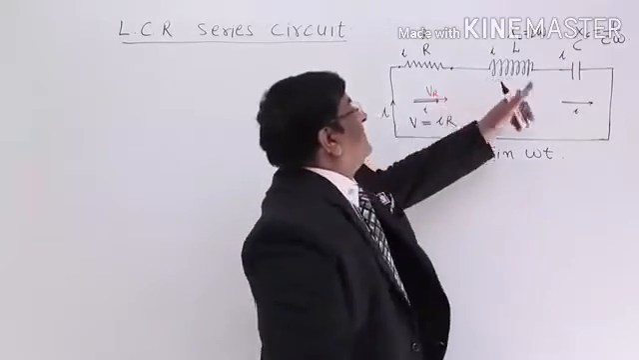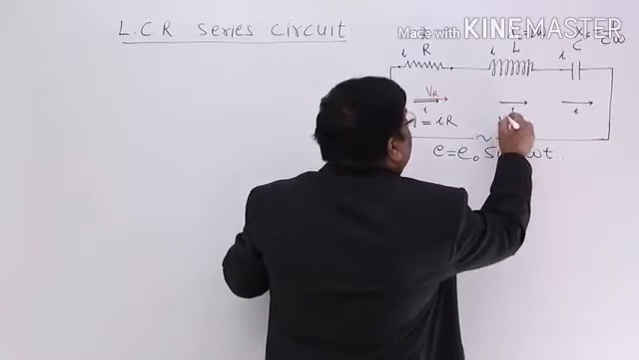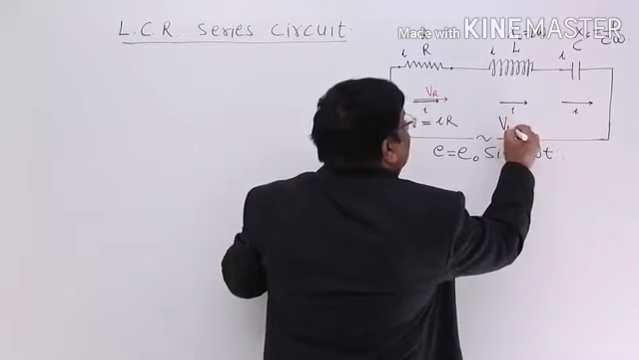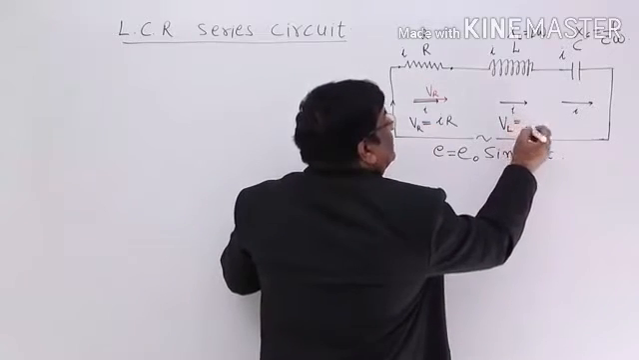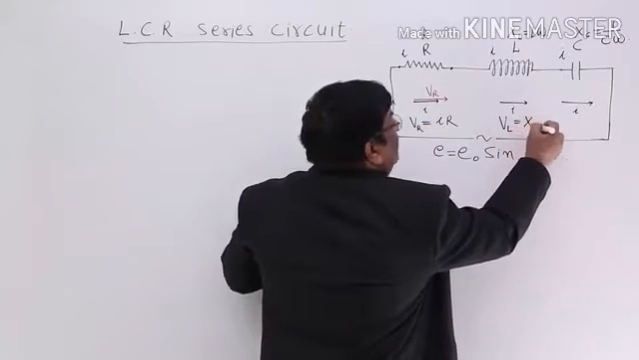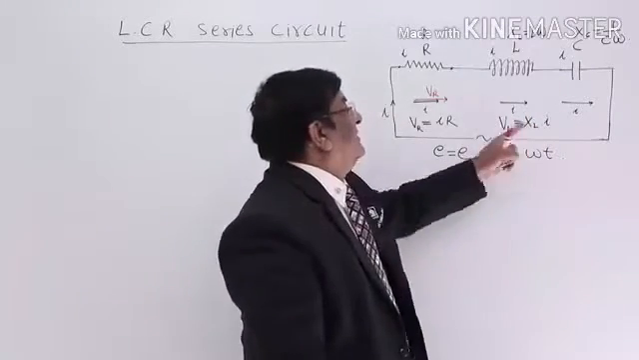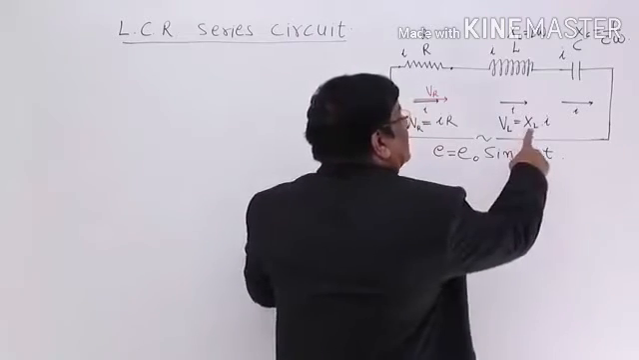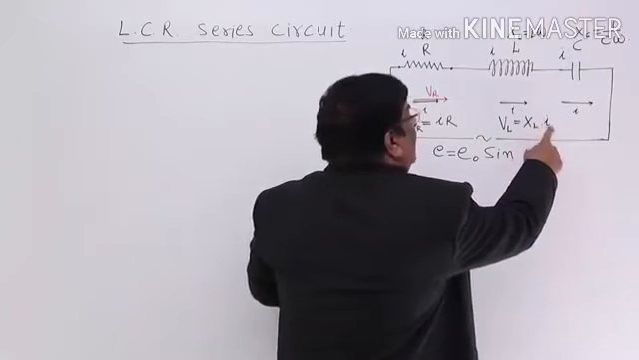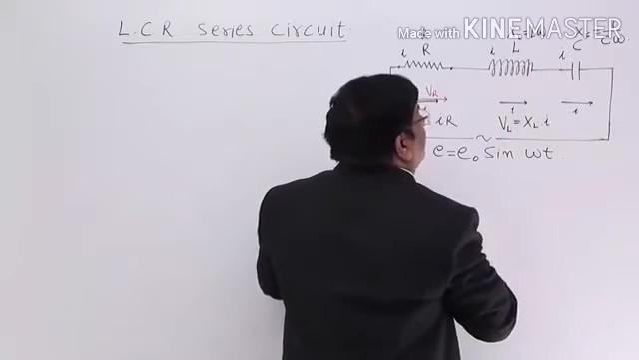Now, in case of inductor, V is developed. How much is V across the inductor? Answer, XL multiplied by current. V will be XL into I. If this is I naught, then this will be V naught, the maximum value. How much will that be?